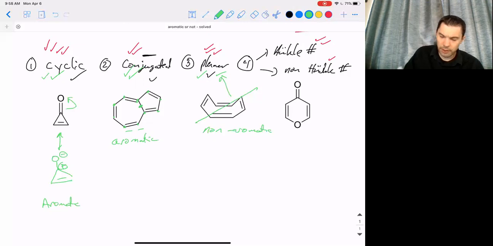The one thing I'll point out here is it is kind of fun to draw this resonance structure where we actually planarize this one position. And so if we do that, we should end up with a negative charge, and then a positive charge.